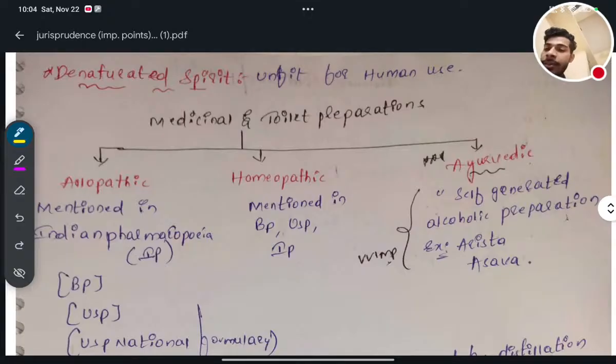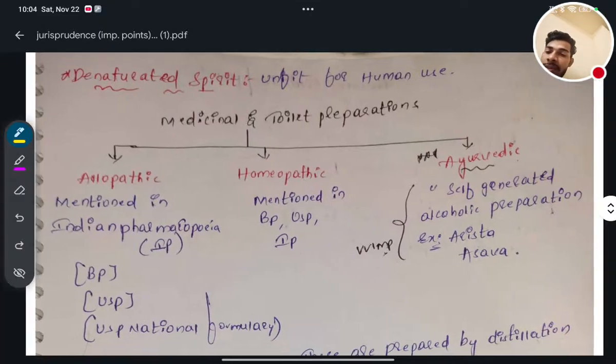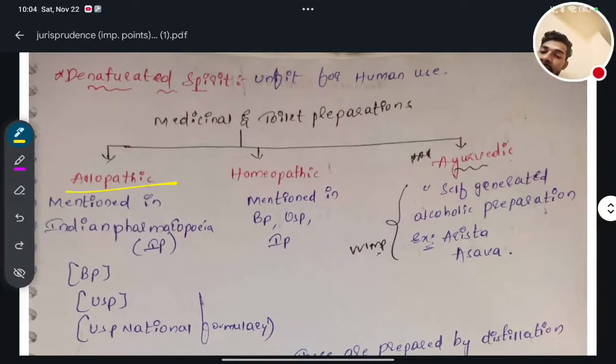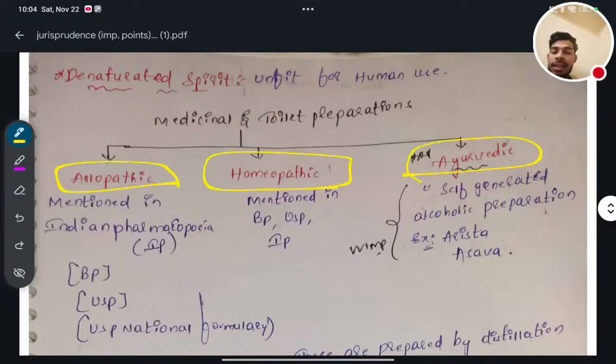Next, medicine and toilet preparations. There are three types of medicine: allopathic, homeopathic, and Ayurvedic medicine. You know it very well.